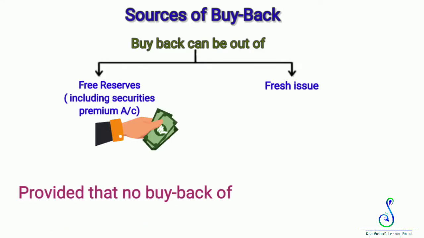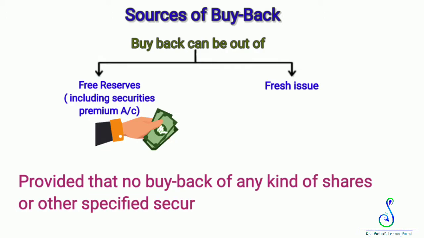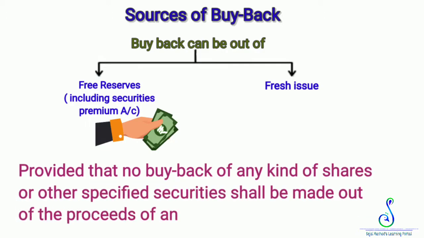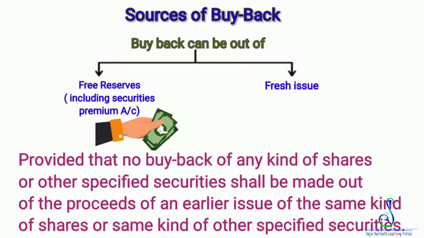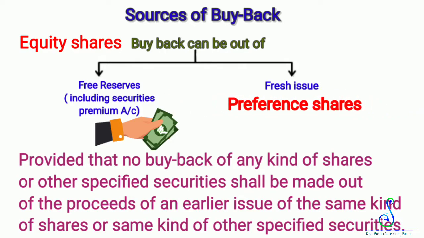As per SEBI guidelines, no buyback of any kind of share or other specified security shall be made out of the proceeds of an earlier issue of the same kind of share or the same kind of other specified securities. It means if you are going to buy back equity shares, then you have to make a fresh issue of preference shares. You can't issue equity shares.